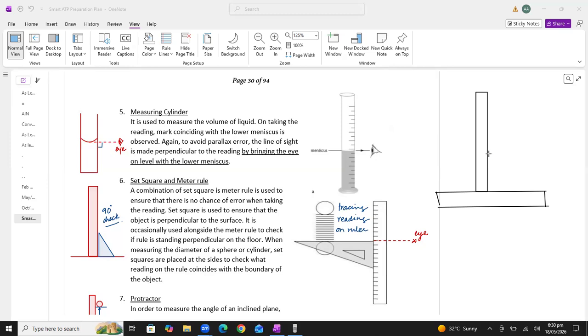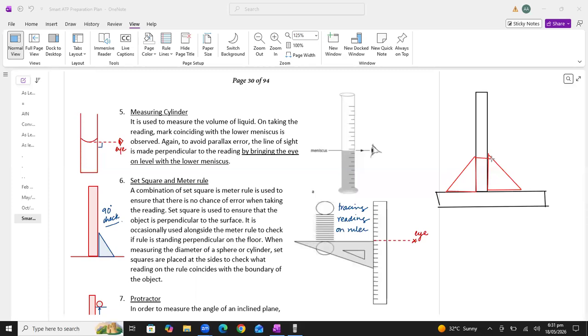We will place a set square at the right side of the meter rule, like this, and we will place another set square at the left side of the meter rule. And you can see if they both have the same reading. If they both are parallel, it means that the meter rule is placed exactly vertical. It is not tilted. So we can measure the accurate reading.